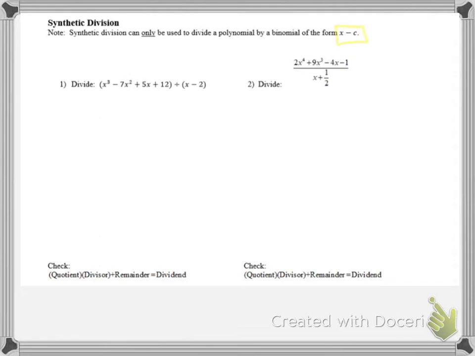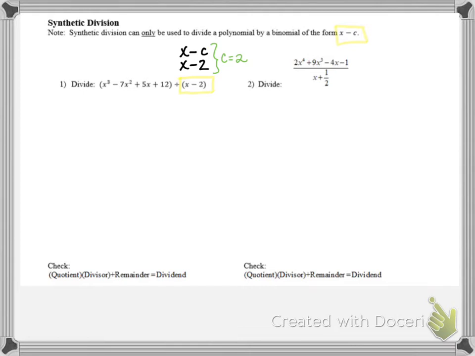So let's take a look at number 1. We're going to divide the polynomial x cubed minus 7x squared plus 5x plus 12 by the binomial x minus 2. Now, let's first compare and make sure we meet the requirements of dividing by a binomial of the form x minus c. So if I compare x minus 2 to x minus c, my c value is actually positive 2. Even though it's x minus 2 in the binomial, we're comparing it to the form x minus c, so the c value is 2.